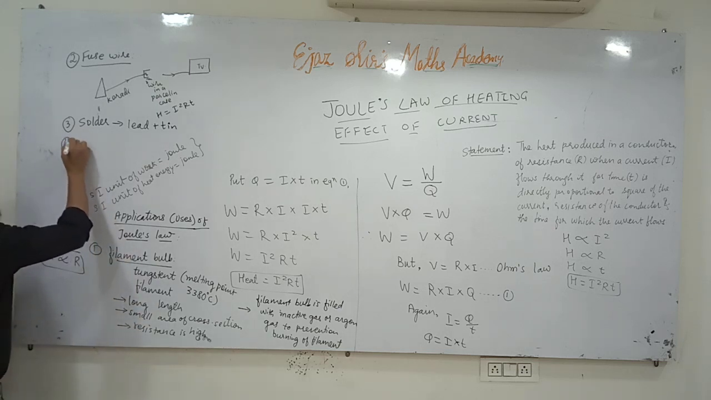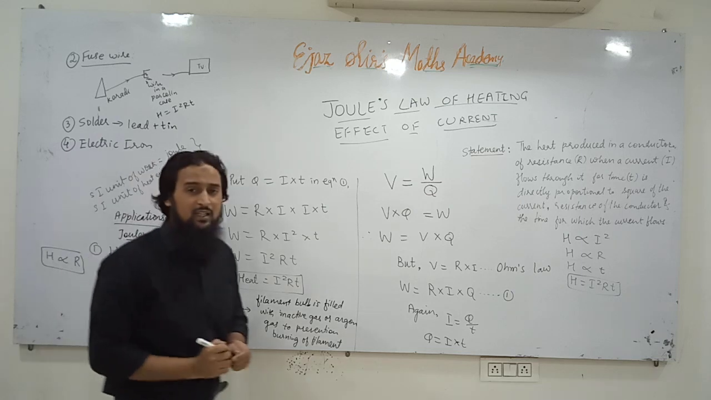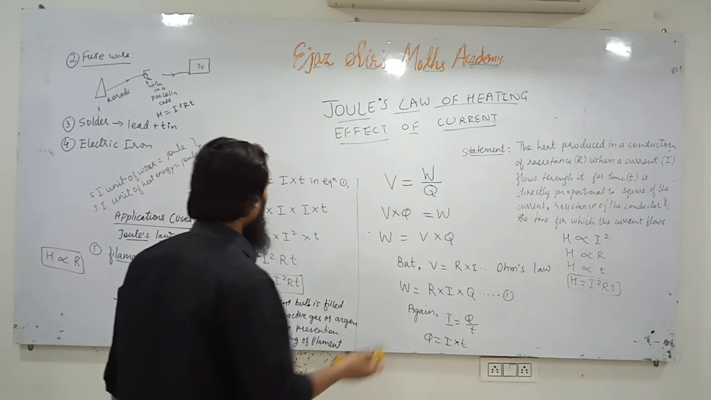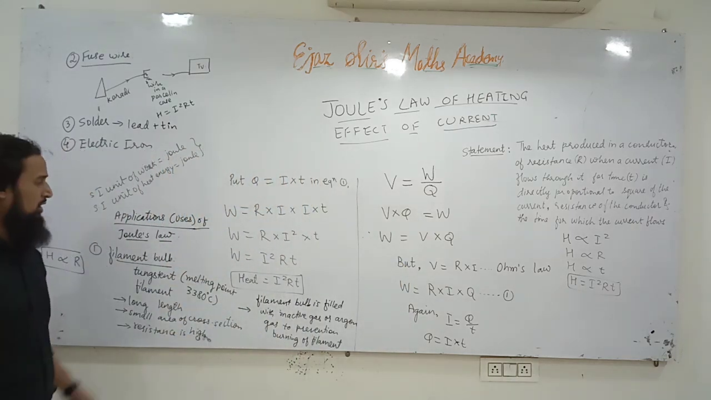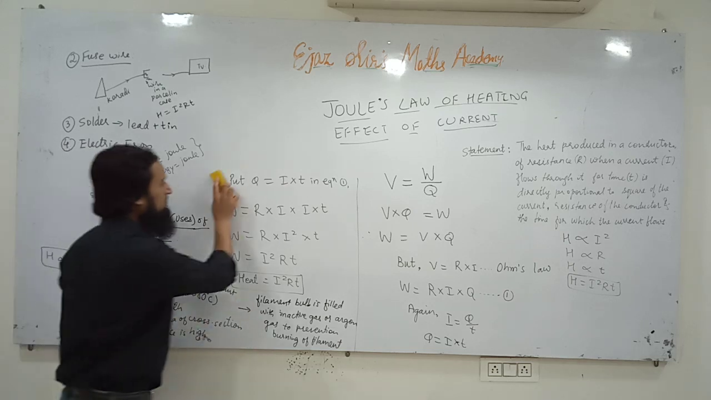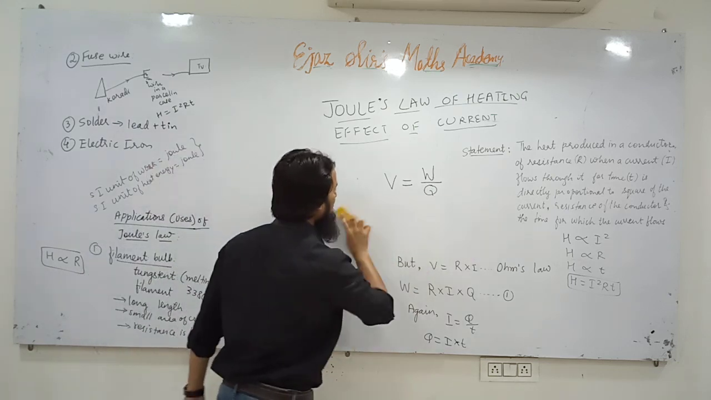Number 4 is electric iron. Laundry iron. Electric iron. So electric iron functions on the basis of same Joule's law of heating effect of electric current. If you want to note down, pause the video and note down the derivation. I am going to erase it.